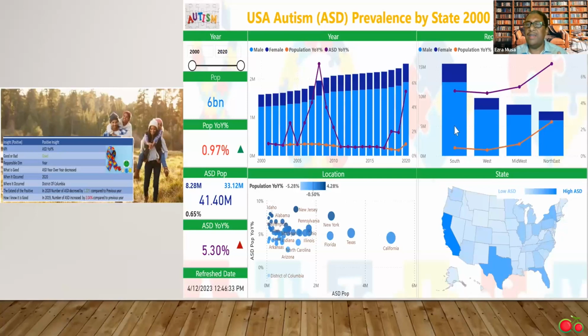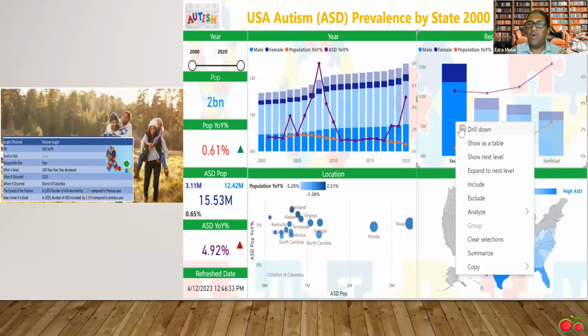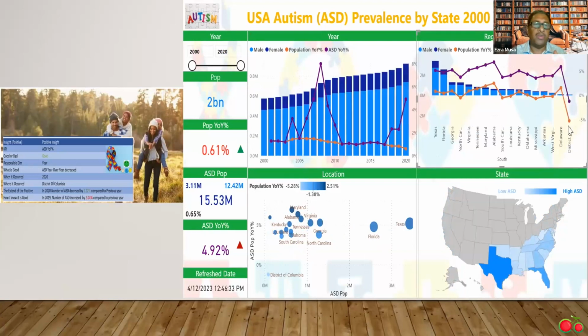Some of the findings were positive insights. In the year 2020, the year-over-year change in ASD prevalence in Washington, D.C. dropped by 1.22, meaning there were fewer compared to the previous year.